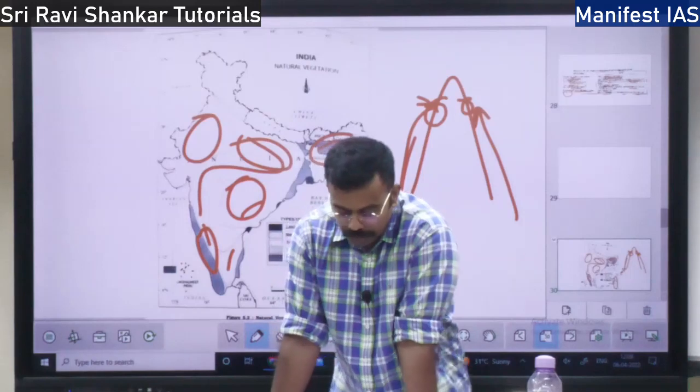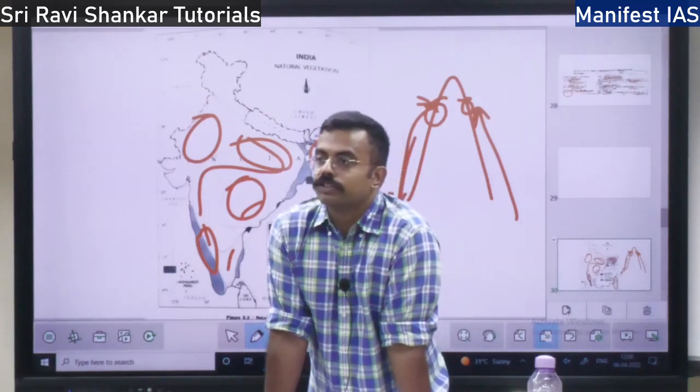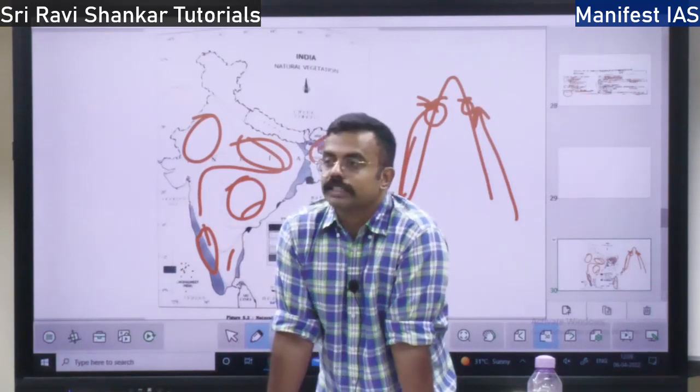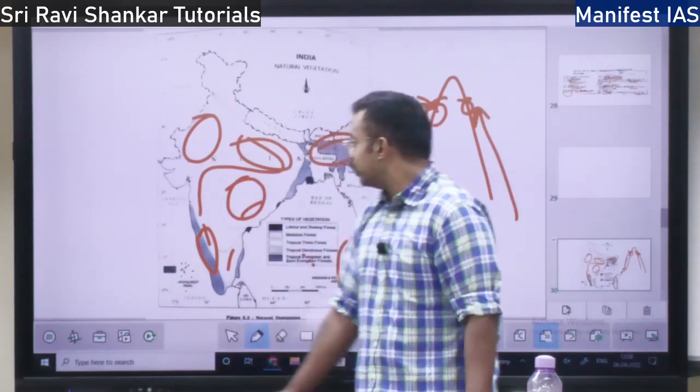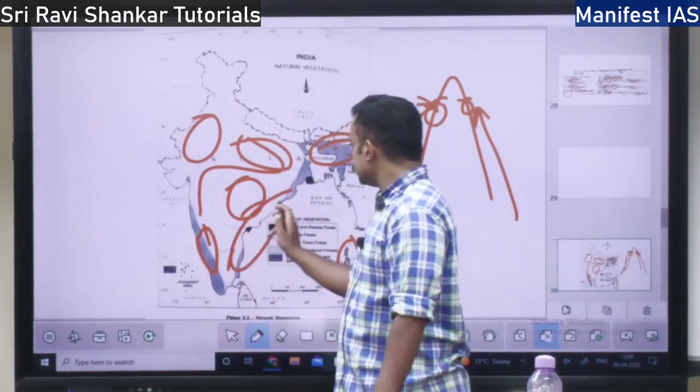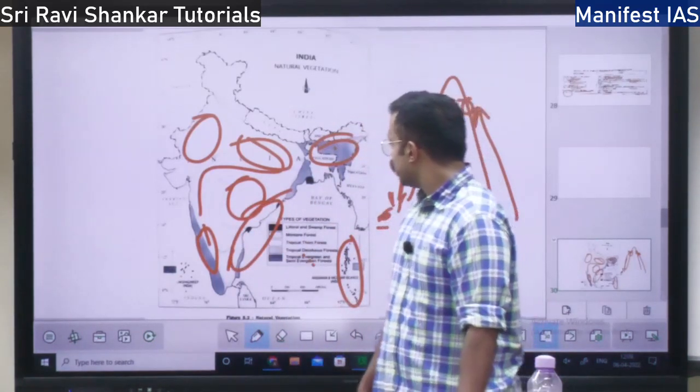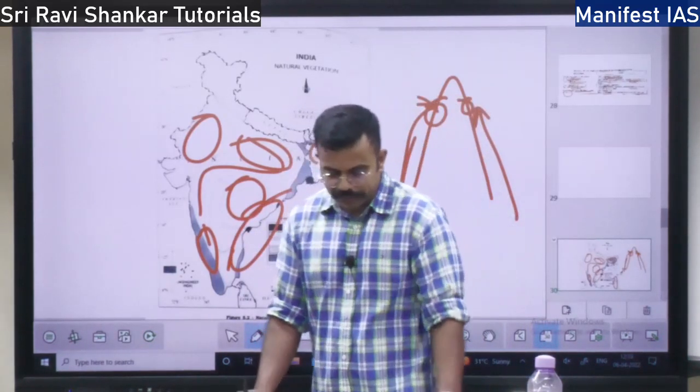Then you have the freshwater wetland in northwest and central India, and fourth is the eastern delta wetland. So the deltas of the eastern area, there you have the eastern delta wetland.